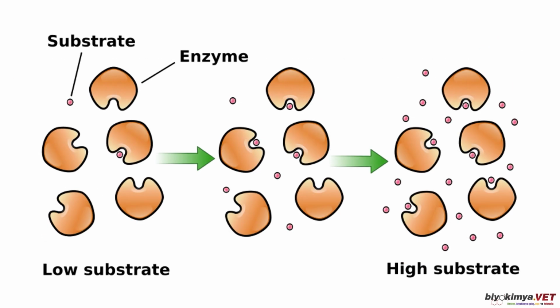Another good illustration showing the enzyme activity at low and high substrate conditions. Here you see we have 5 moles of enzymes and 2 moles of substrate, and as we increase the substrate, the rate of enzyme activity increases because more enzymes interact with more substrate. But at the high substrate level, as you see, all enzyme active sites are occupied with the substrate, thus the rest will not undergo the reaction, and so at that level the reaction rate will be constant, or will not increase. And that's the Vmax.